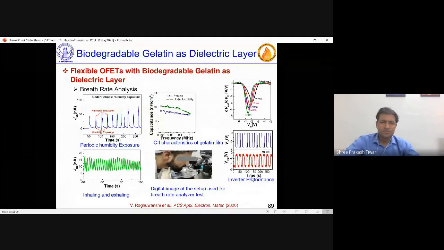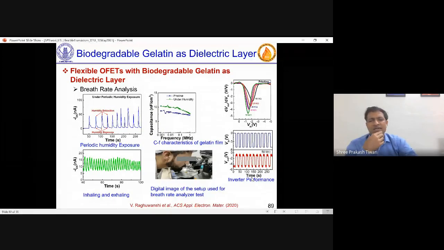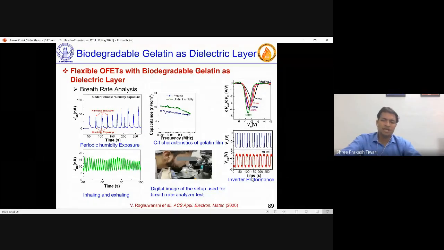Moreover, they also gave very interesting results on real-time breath sensing. So if a person just tries to breathe in front of those devices while characterization, you can actually see this, the frequency of breath you can characterize in real time, apart from your circuits and other performance. So this was a good study where these devices with biodegradable gelatin were used as a kind of real-time breath analyzer.